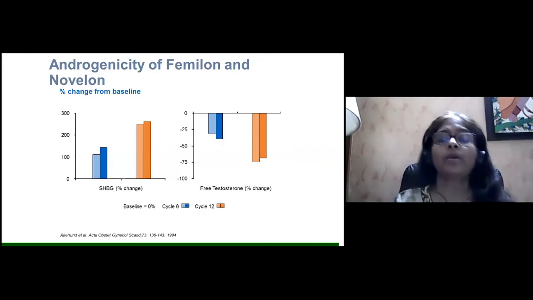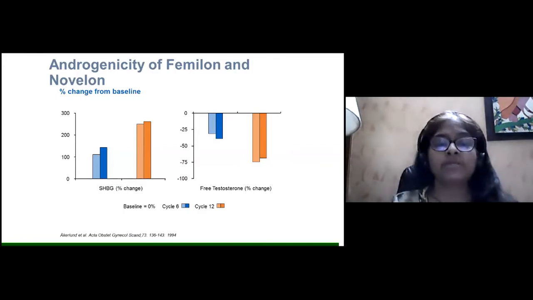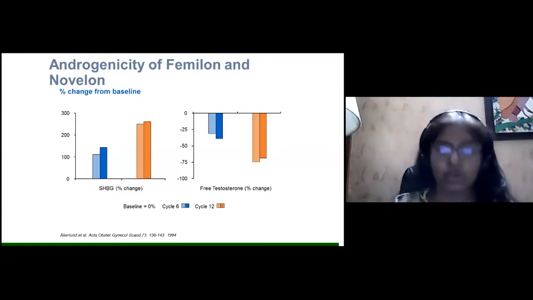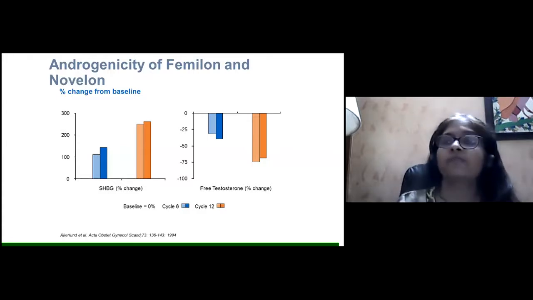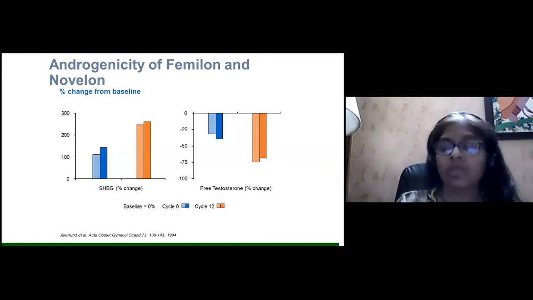Now, what about the androgenicity of the Femilon and the Novelon? If you see, they alter the SHBG, and because they increase the SHBG, there is more binding of the free testosterone to the SHBG. Therefore, the androgenic effects like hirsutism and acne get treated or cured with the oral contraceptive pills.